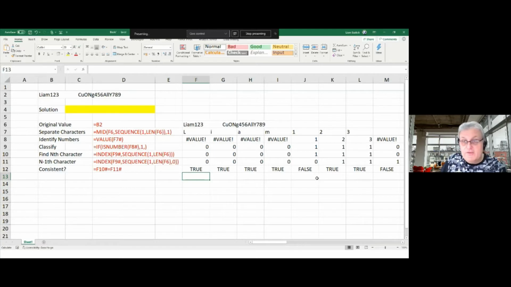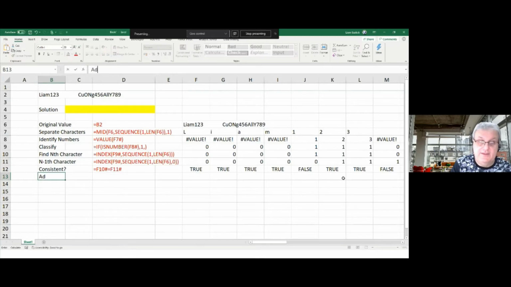So I've got this. So you can see where it's a false, that's where it's gone from number to a text. Where it's a false here, it's gone from a number back to text again, and so on. That's where I need to put our spaces in. I'm breaking it out. So that's the idea. Now I can't use that formula as it stands here. That won't work, but I'm going to use something along those lines to put it in. So I want to say if those two things work. So I'm going to actually add the spaces now by using the formulas I developed in rows 10 and 11.